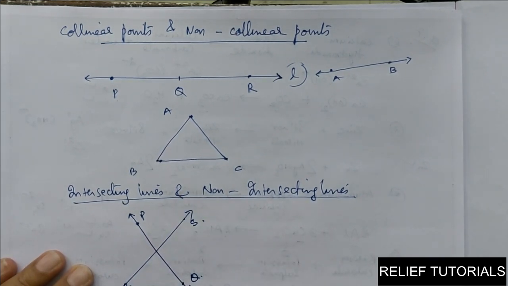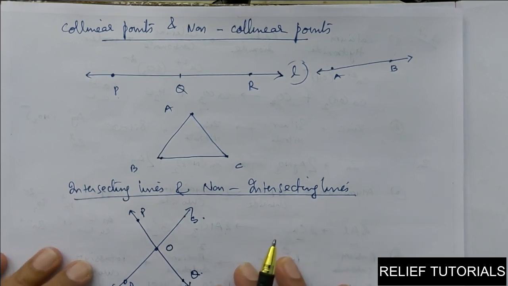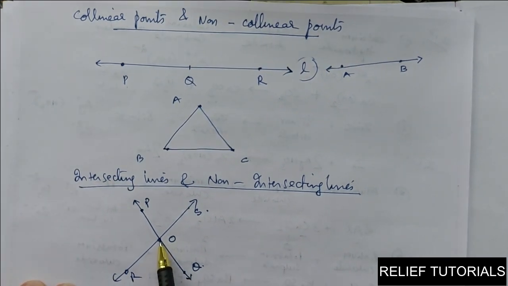So these two lines, PQ and RS, they meet each other at this point O, so they are called intersecting lines. In short, this point O is on line PQ as well as point O is on line RS. So there is only one point O which belongs to both the lines. There is no other point except O which belongs to both the lines. So these two lines are called intersecting lines.